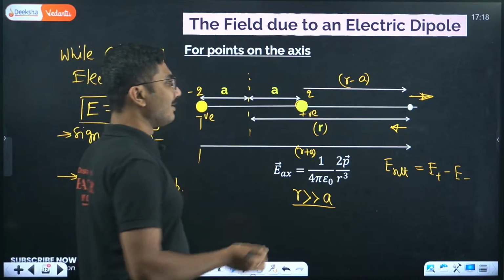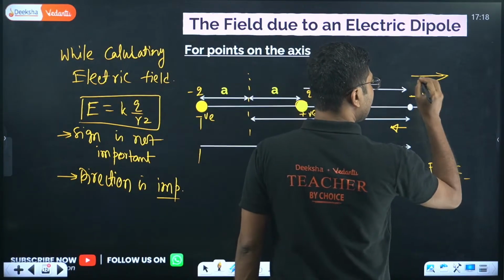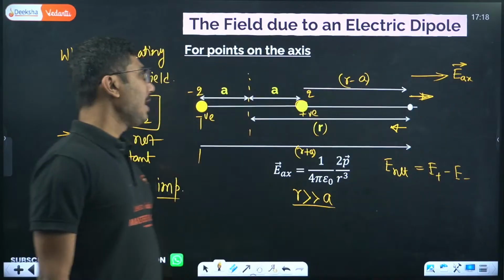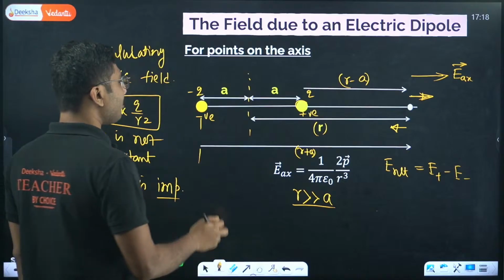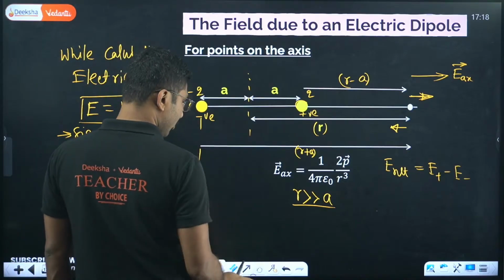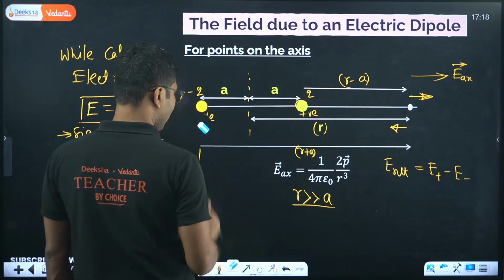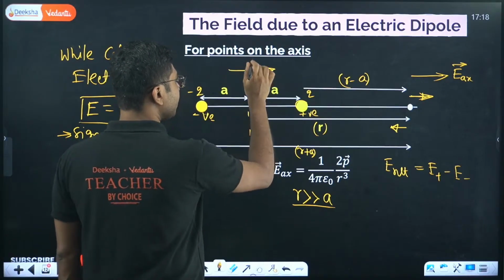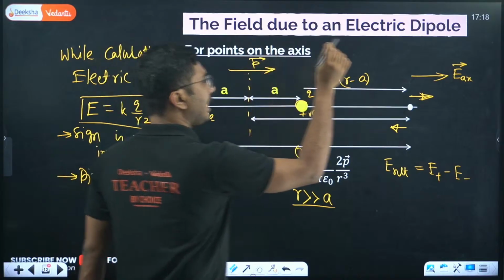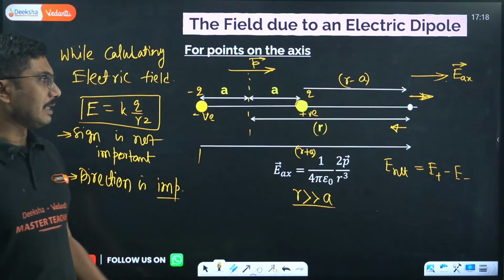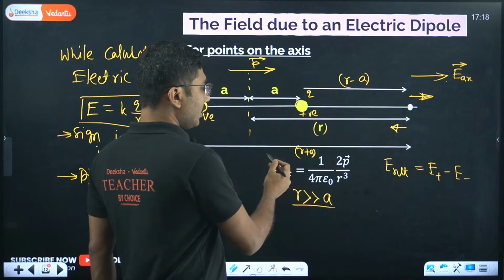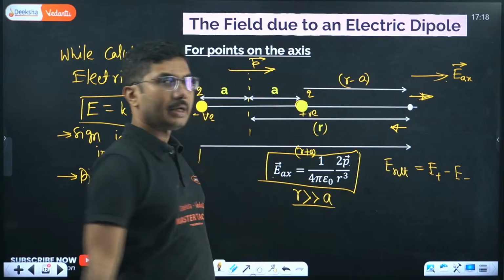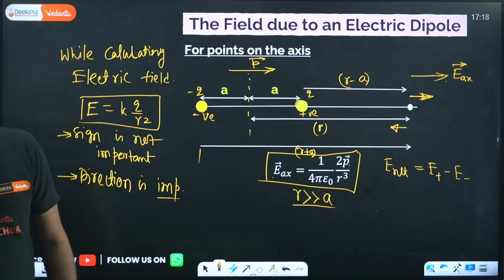Now you see that the net electric field points in this direction, this is the direction of the axial electric field. What is the direction of dipole moment? Dipole moment points from negative to positive charge. So this was our negative charge, this was our positive charge. So dipole moment is also in the same direction. So dipole moment and electric field are in the same direction. That's why this is the electric field formula.